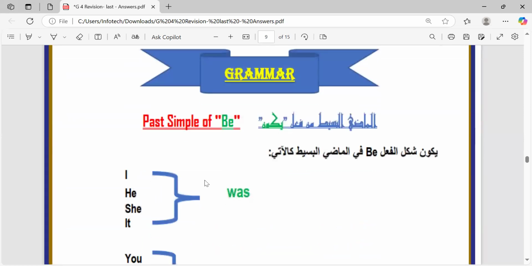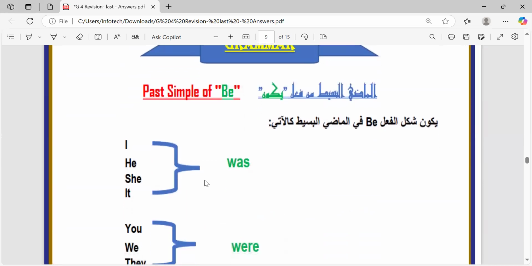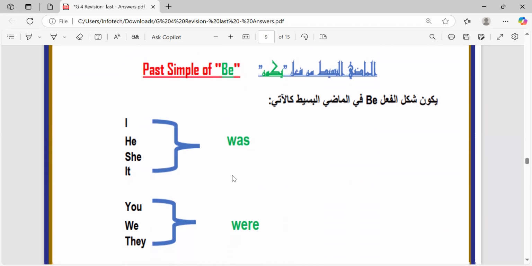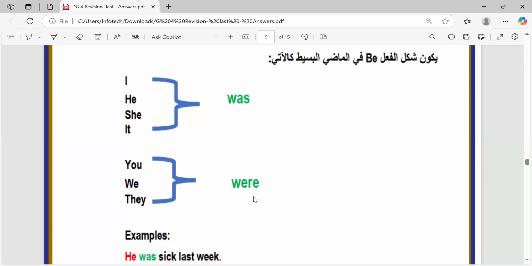And now, the grammar section. We choose was and were to talk about the past simple. The past simple of verb to be to say that this thing was in the past. We choose was with the singular pronouns like I, he, she, it. I was, he was, and so on. We choose were when the pronoun is plural, not singular, like we or my friends or they or my family. All these are plural pronouns.